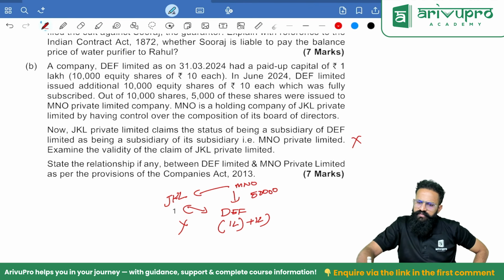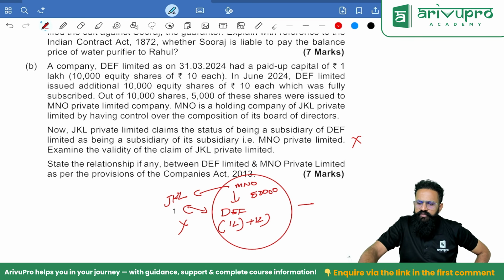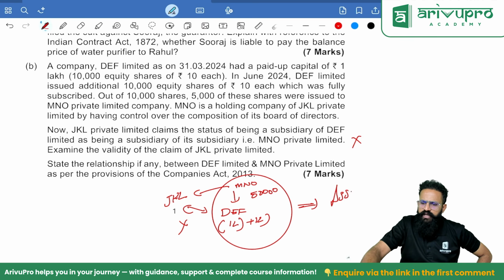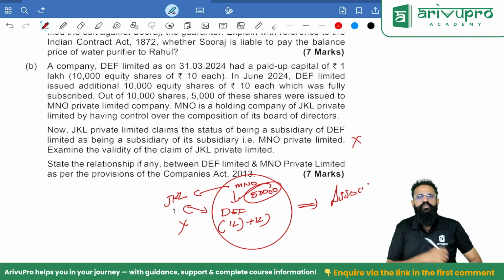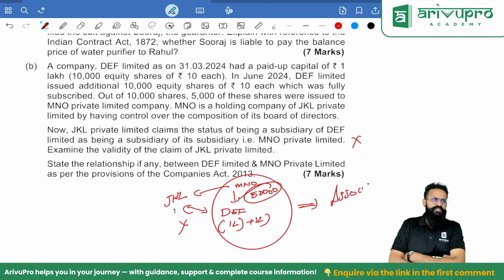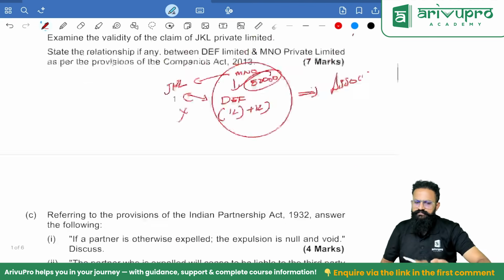State the relationship between DEF and MNO. These two, people. What is the relation? Of course, the relationship between them is associate company because they are holding 25% of shares in the DEF Limited. What is an associate company? A company which holds in other company a significant influence. Now, what do you mean by significant influence? Significant influence means something which is at least 20% but not more than 50%.